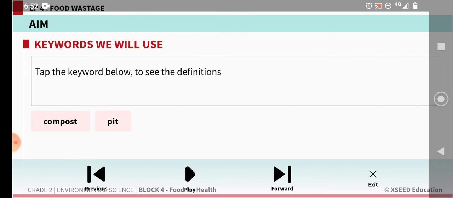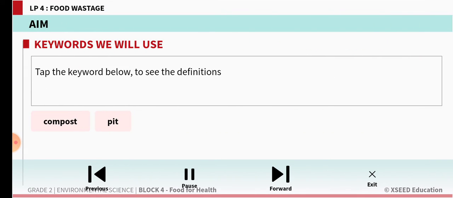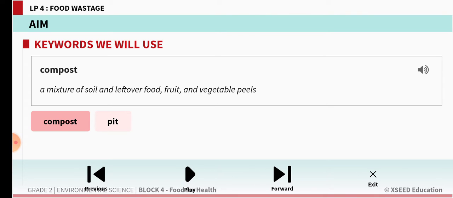For today's class, you have only two keywords. The first word is a very new term for you: compost, a mixture of soil and leftover food, fruit and vegetable peels. Some of you might have seen this or heard it, but it might be a new term for some children.